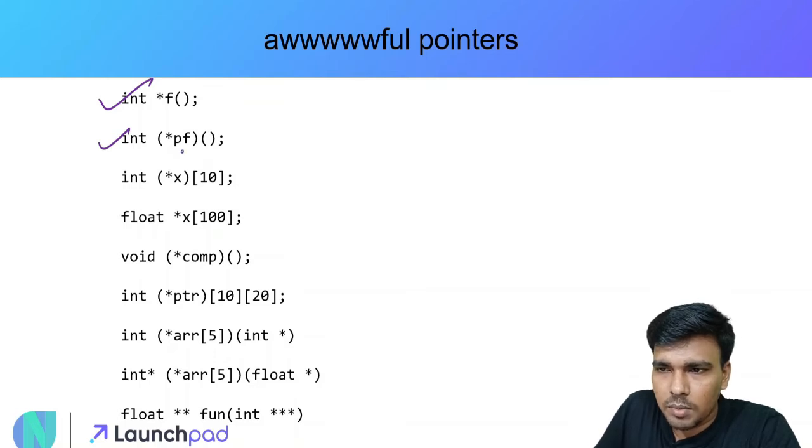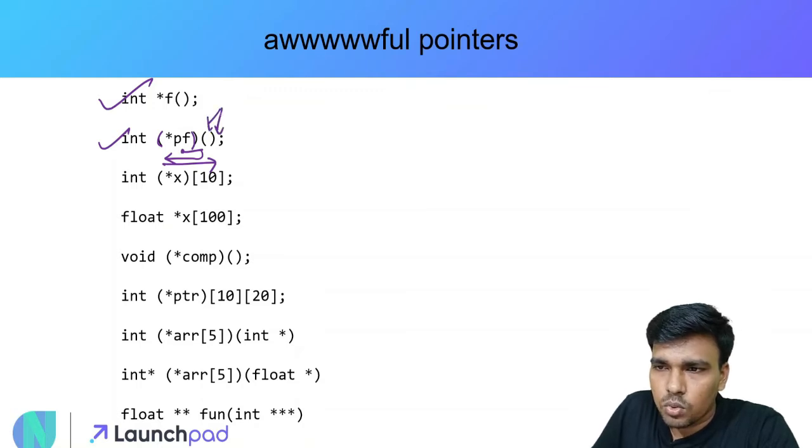Again I'll start with the variable name, which is pf. I'll move towards the right, but since there is a closing brace, I'll make a left turn now. So we went here, but then I made a left turn because of this closing brace. Fine. And then I encountered a pointer. So how will we read this now? pf is a pointer. pf is a pointer to what? Now again we encountered a closing brace, therefore we'll again make a right side movement, right? And now we came across this closing and opening brace.